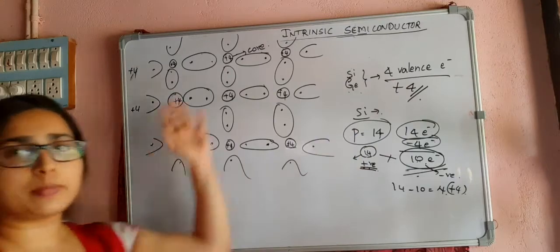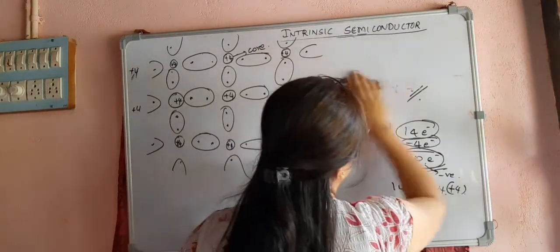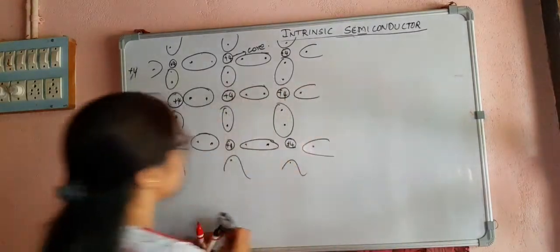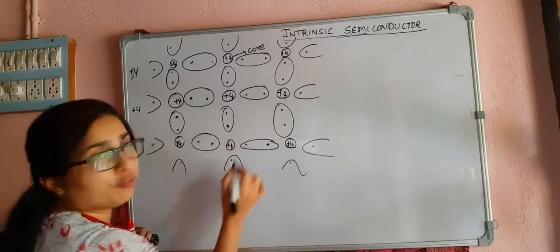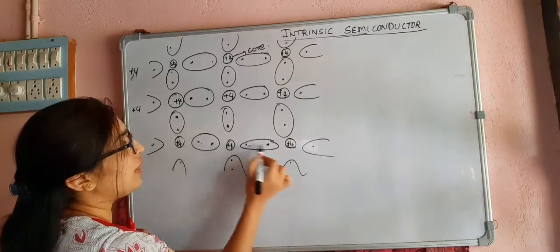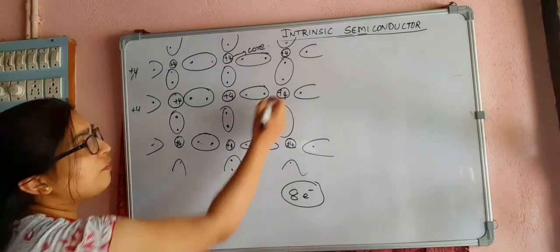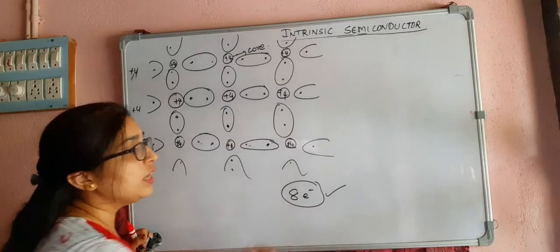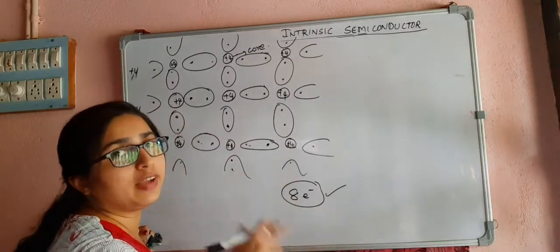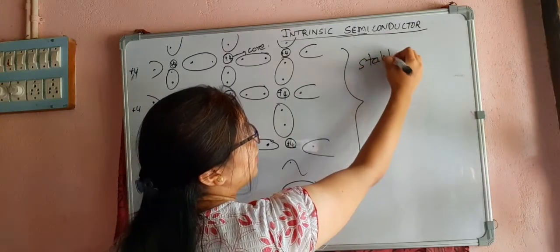So this is the 2-dimensional representation. Now see, if I consider this, what happened? It had only 4, but now 1, 2, 3, 4, 5, 6, 7, 8. Now it has 8 electrons in its outermost orbit. Every silicon atom has 8 electrons in its outermost orbit. That means it has a completely filled valence orbit. That means this structure is stable, right?